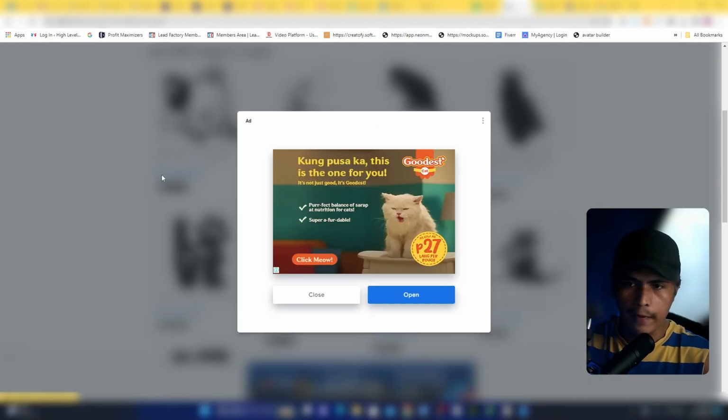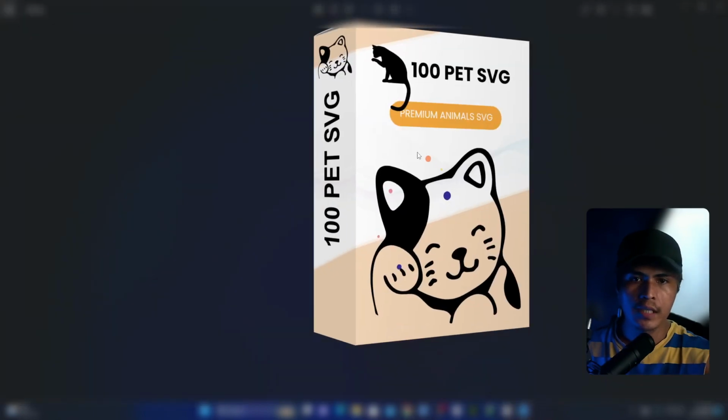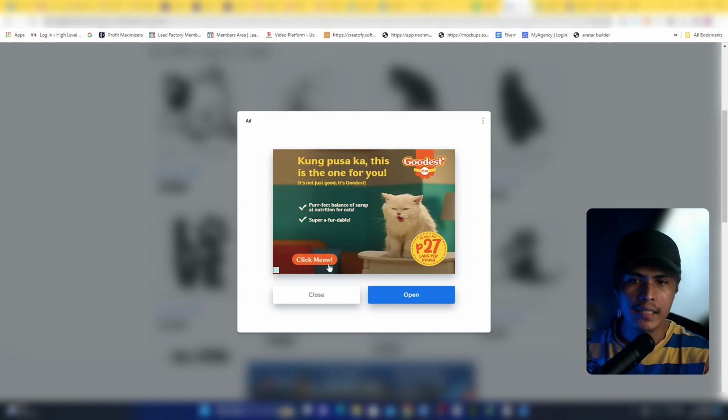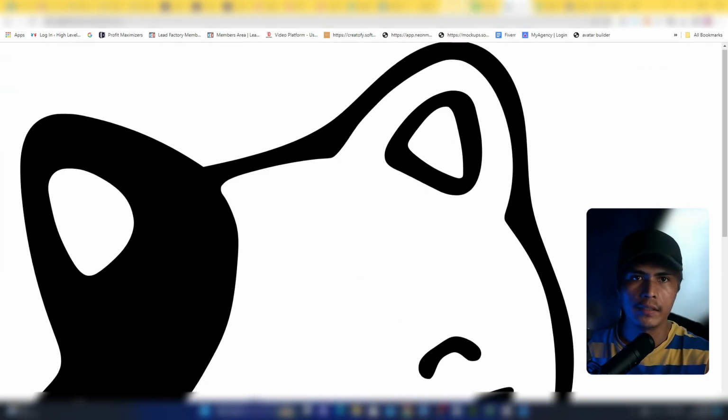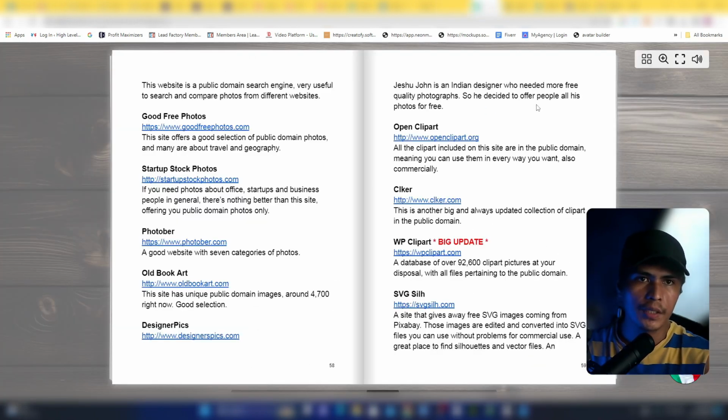So what you can do is download this and create a package. For example, this one is a 100 pet SVG package. What I just did is download those images onto my computer. Now it's being downloaded right here. What's really cool about SVG, guys, is that you can change the color of it.